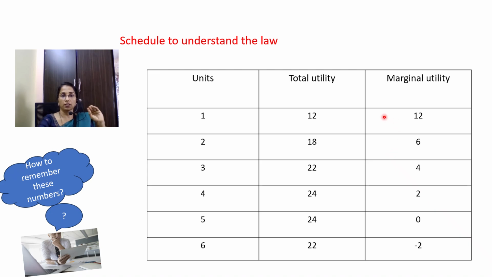First 12 remains the same, 12 only. Second unit 12 plus 6, 18. 18 plus 4, 22. 22 plus 2, 24. 24 plus 0 is equal to 24. 24 plus minus 2 is equal to 22. In this way you can study the table and remember the table.